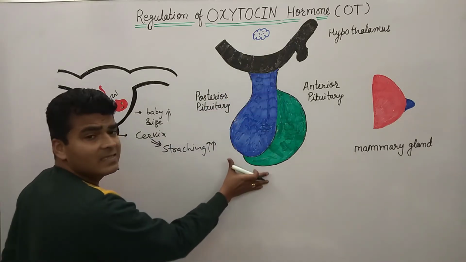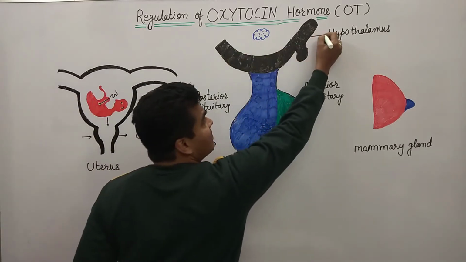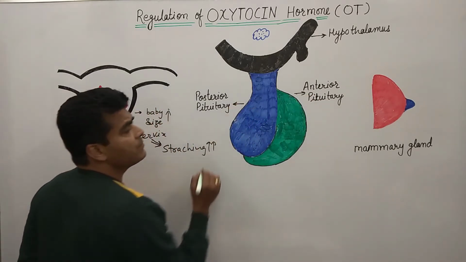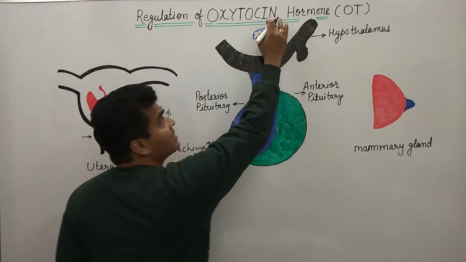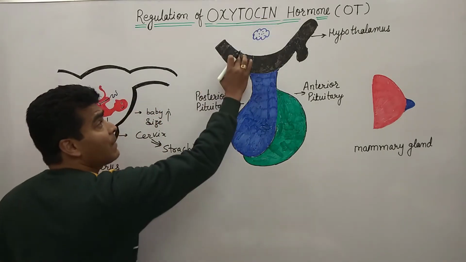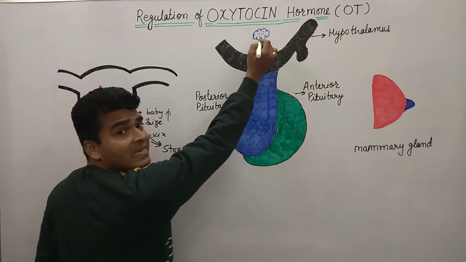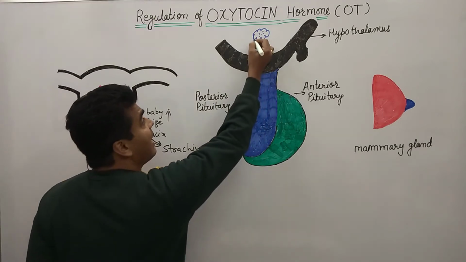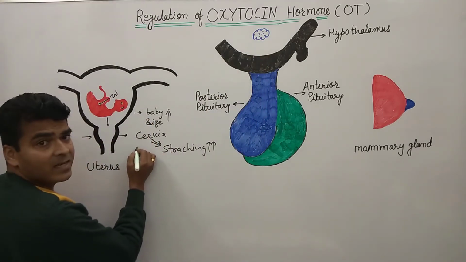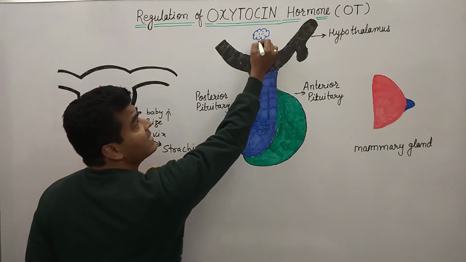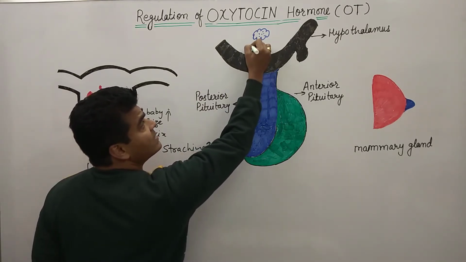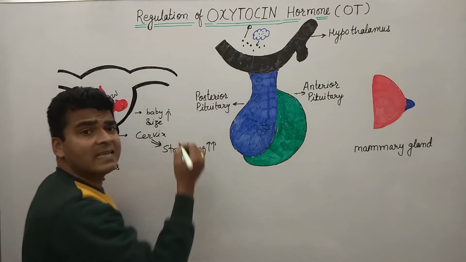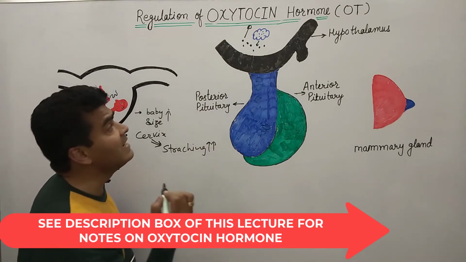Just look here, this is our pituitary gland and this is our hypothalamus. This is the anterior pituitary, and this one is the posterior pituitary. As we all know, oxytocin is a posterior pituitary hormone. In the hypothalamus we have neurosecretory cells, and in response to the stretch receptors, these neurosecretory cells synthesize and release oxytocin.